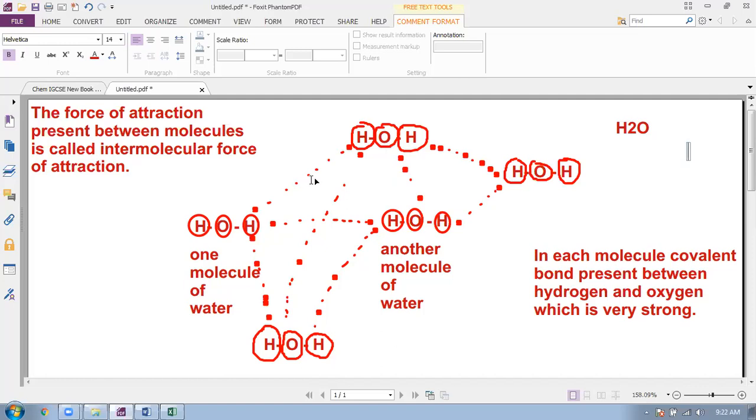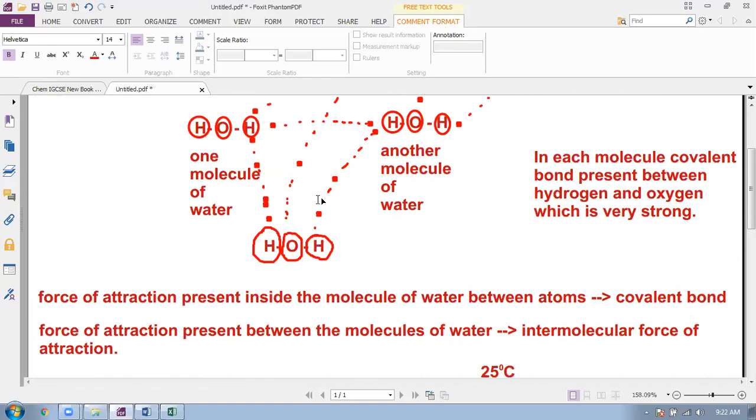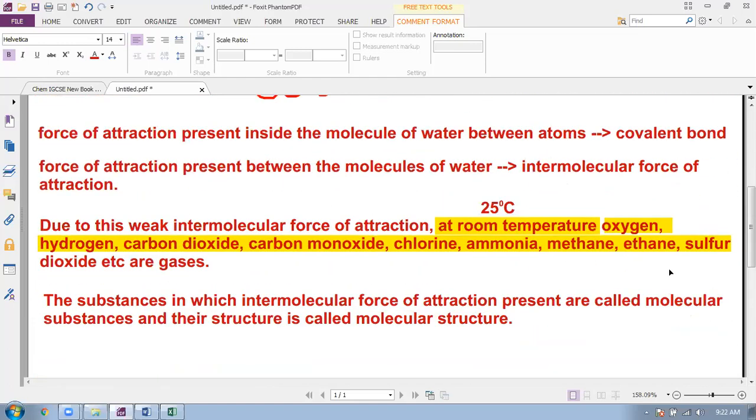At room temperature, which is 25 degrees Celsius, this intermolecular force of attraction breaks and water becomes steam. That's why at room temperature, many other gases such as oxygen, hydrogen, carbon dioxide, carbon monoxide, chlorine, ammonia, methane, ethane, sulfur dioxide, phosphine, propane, hydrogen chloride, hydrogen bromide, and fluorine are in gaseous form.